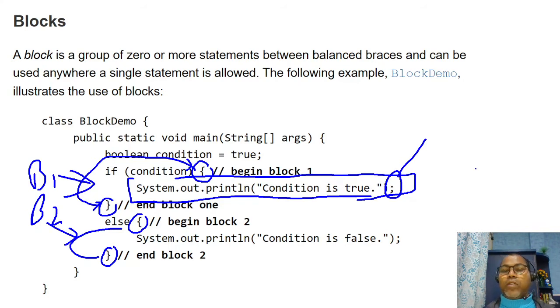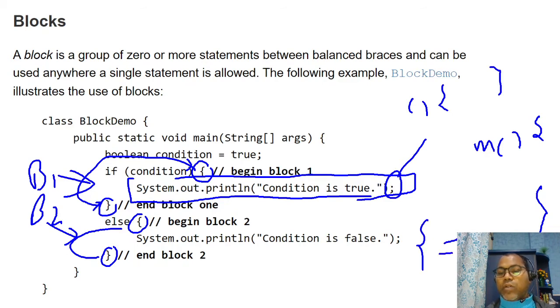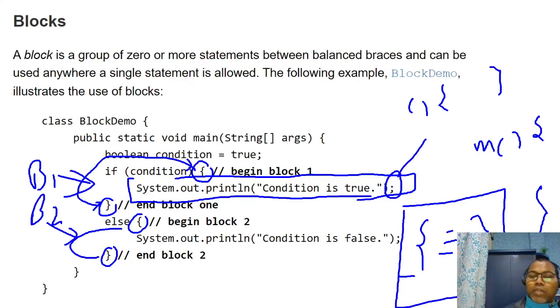We also know that whenever you are writing methods, you are writing a block. Similarly, when you write a constructor, this is a block. A block means any set of statements you write inside the curly brace open and close. That block can be a class block, a method block, an if block, a while block, lots of blocks you can do. Blocks just represent the set of business logic you want to present.